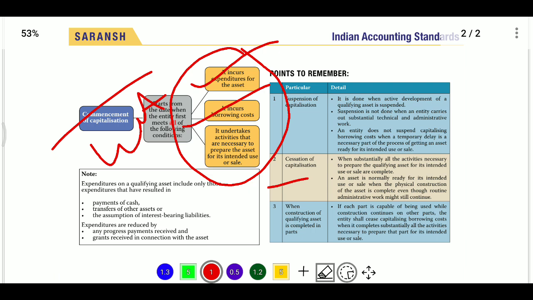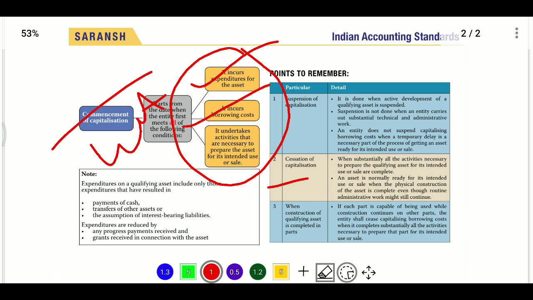If we are constructing one asset in parts, on an individual basis, whenever a part is ready individually we need to stop for that part. For example, we are constructing one building which is going to have 5 or 6 phases: underground, first, second, third, fourth. Once underground is completed, we are using that underground. First is completed, we are using that first. Second is completed, we are using that second. So the borrowing cost will stop whenever underground is completed, first is completed, second is completed.